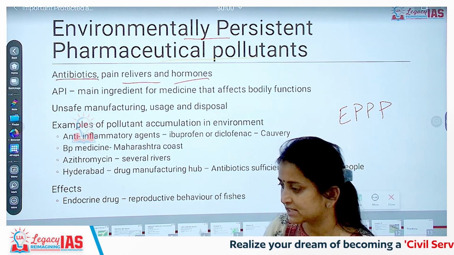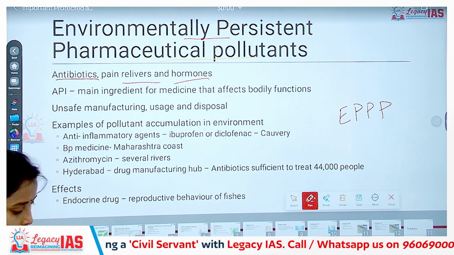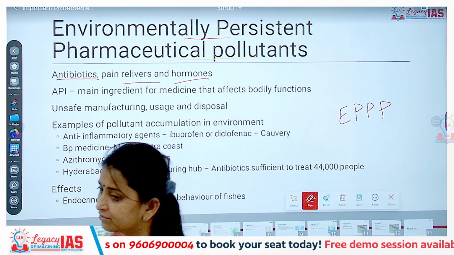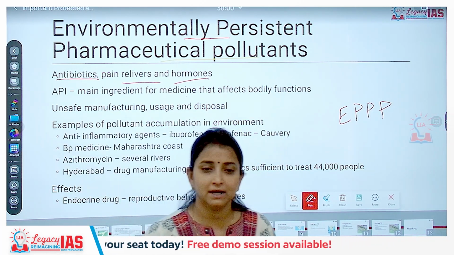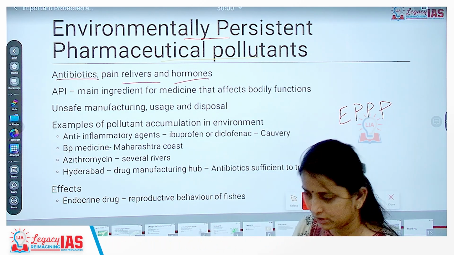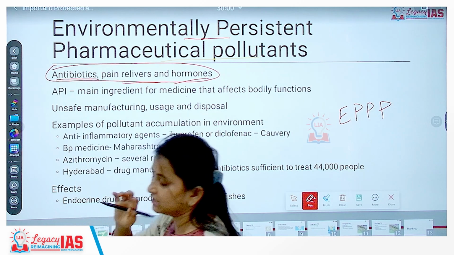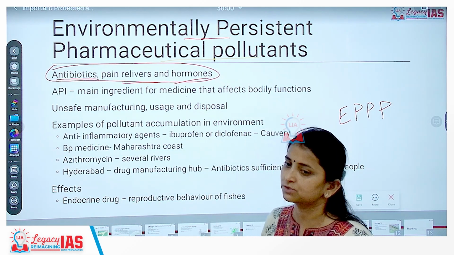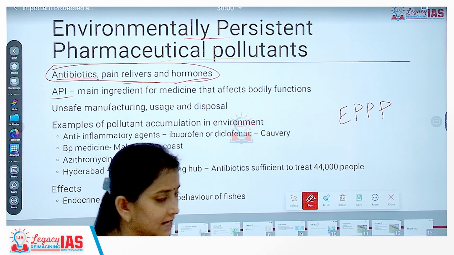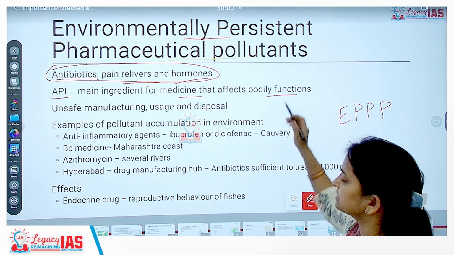For example, if somebody has consumed antibiotics, and the water that came out of the domestic waste was not purified, not treated and directly dumped into rivers, in that case the antibiotics will enter into rivers. Similarly, so is the case with pain relievers as well as hormonal medicines. That is why we call them EPPs, environmentally persistent pharmaceutical pollutants. Now APIs also come under this category. API stands for active pharmaceutical ingredient. API is the main ingredient for medicine that affects the bodily functions.